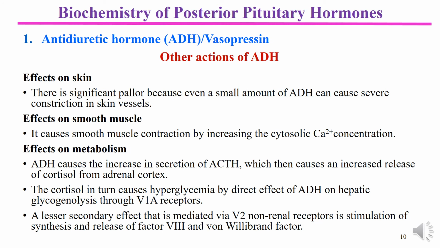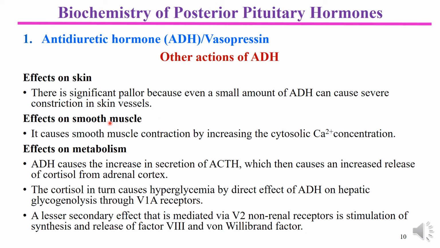Let's move to see some more effects of antidiuretic hormone, like its effect on skin. As a result of the action of ADH, we will notice pallor, or the skin becomes dull yellow, even when a small amount of ADH is secreted, because of constriction of the skin blood vessels.